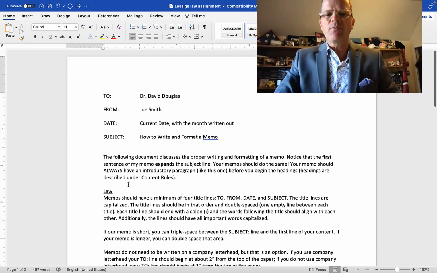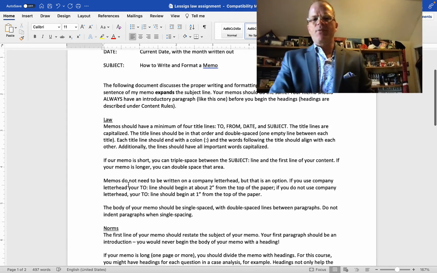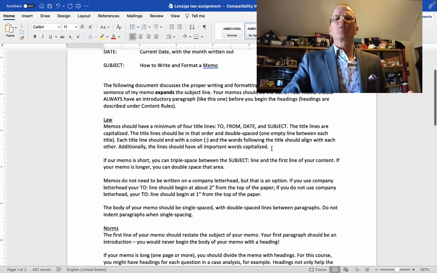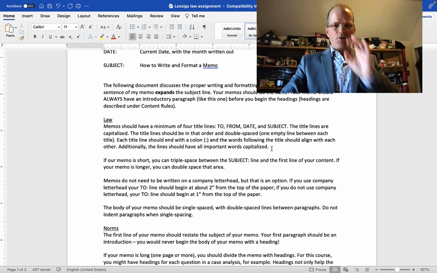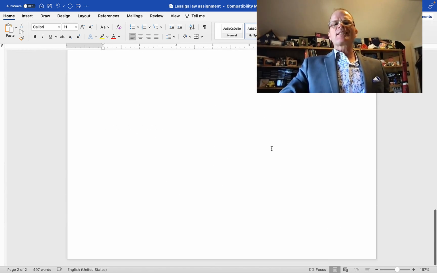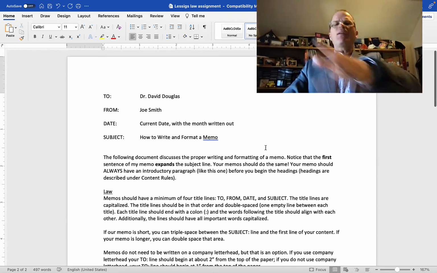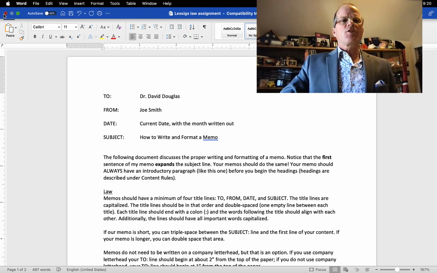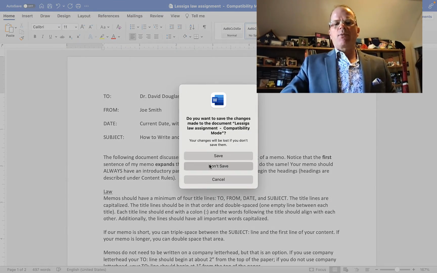Couple things with memo format. 1, make sure you have the format itself right, and it's single spaced. I know you're not used to that because you're used to APA. So when I say 2 pages, it's 2 pages of single space, not double space. Follow that template and you're going to be in good shape for all of your writing assignments.